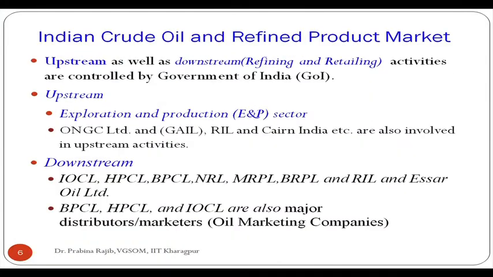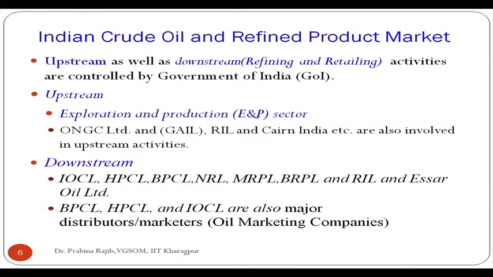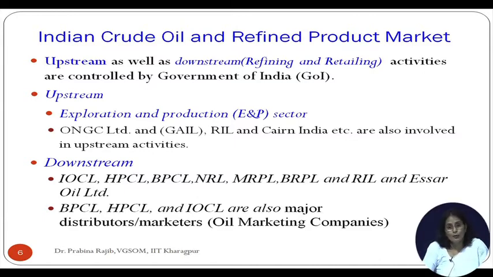Now, I'll just quickly take you through a little bit about India's crude oil and refined product market. All of you know that upstream activity in crude oil is related to the exploration and production of crude oil, and downstream activity is mostly dealing with refining and retailing, or selling the refined product to final consumers.